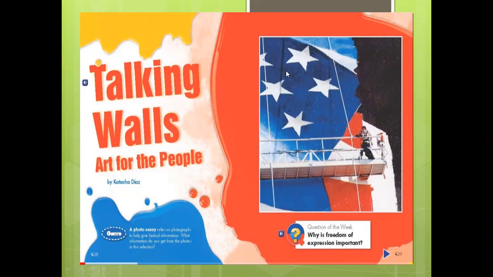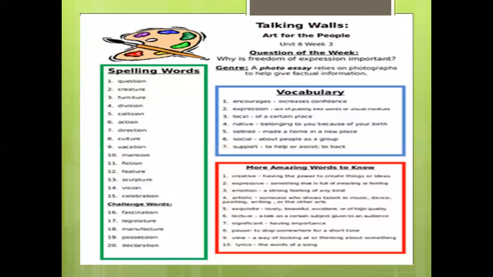Now, what does it mean? It means that whenever we have a photo essay kind of a story, there is not much to read about it, but only to look at the pictures, only to look at the murals, only to look at the drawings, and every time the drawing is giving us a message. And these are the vocabulary words. These are some more words, some spelling words, everything related to the story. Talking Walls Art for the People.